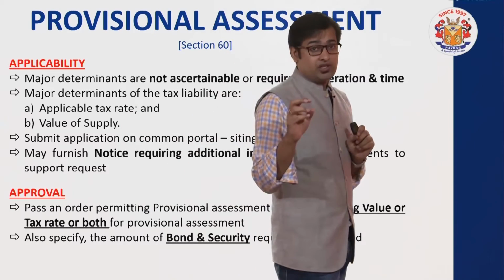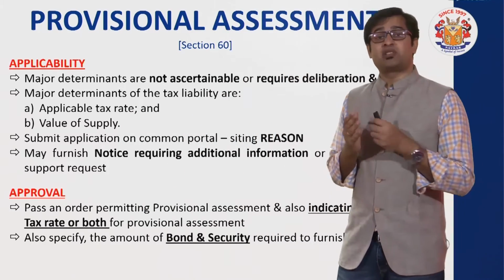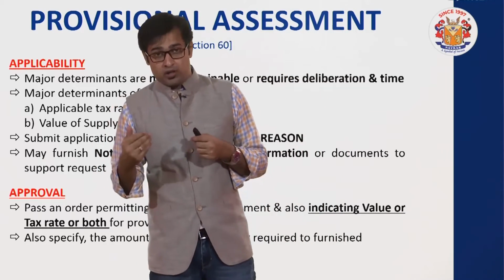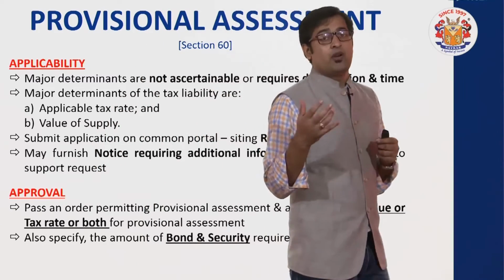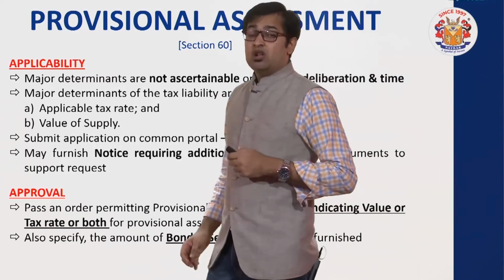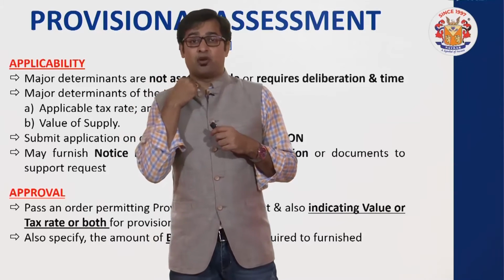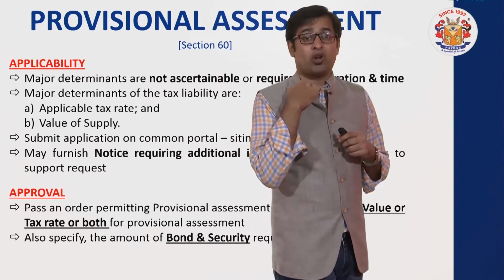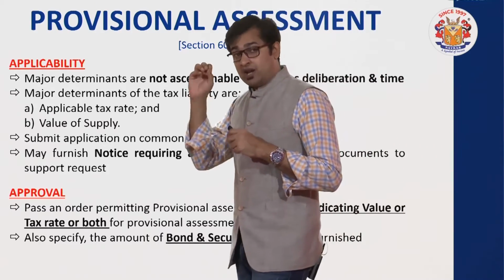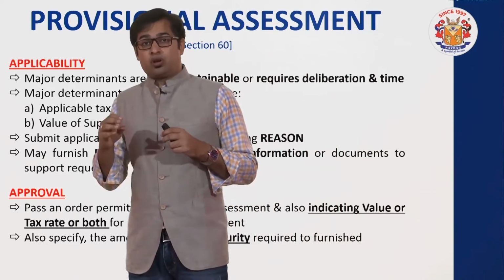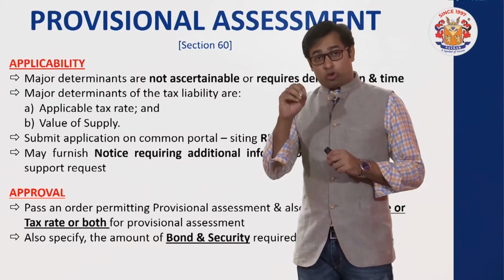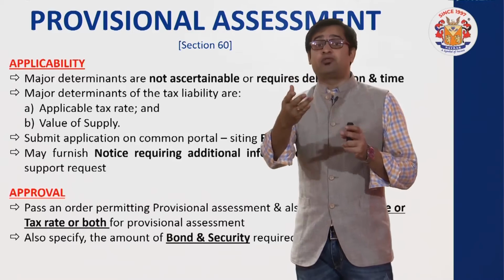Now the only question is, what is the guarantee के बाद में वो 6% हम भरेंगे? That guarantee has to be given by way of bond. That guarantee has to be given by way of security. So that is where the provision of bond and security comes in. When you apply for provisional assessment, the department officer will accept it only when you are ready to execute a bond, and the amount of the bond also depends on the total tax that can be applied at a future stage.